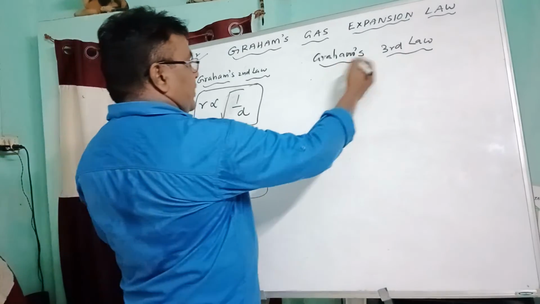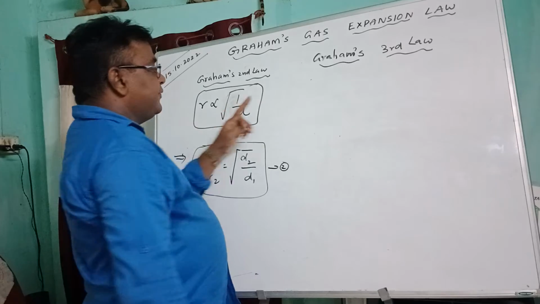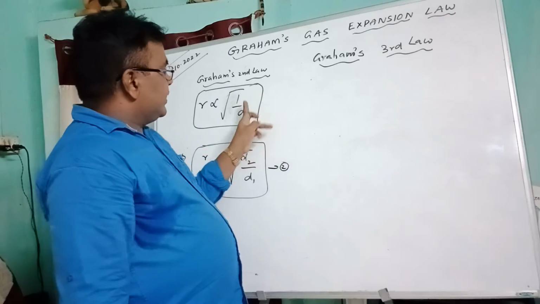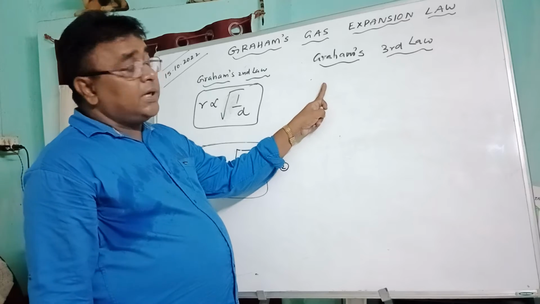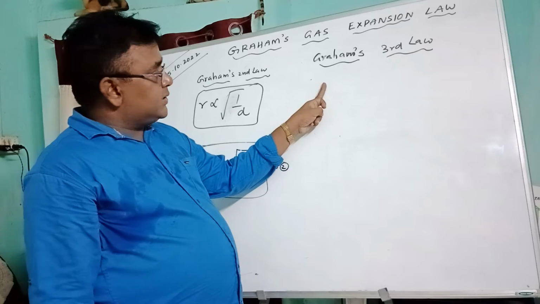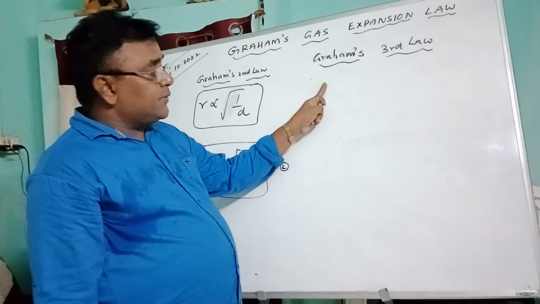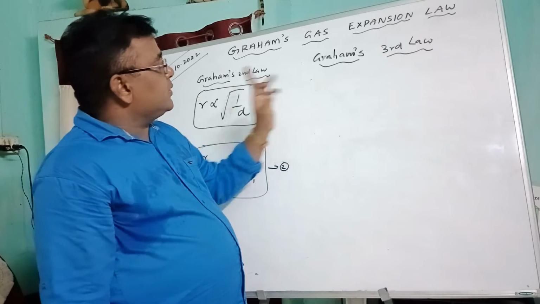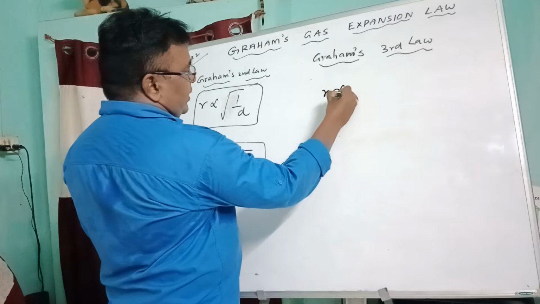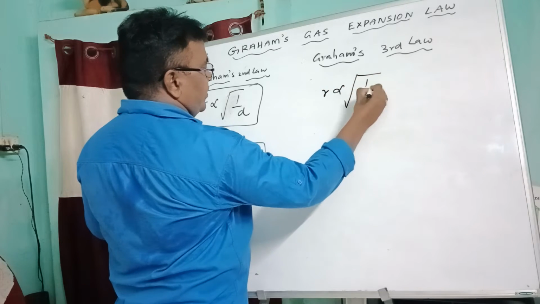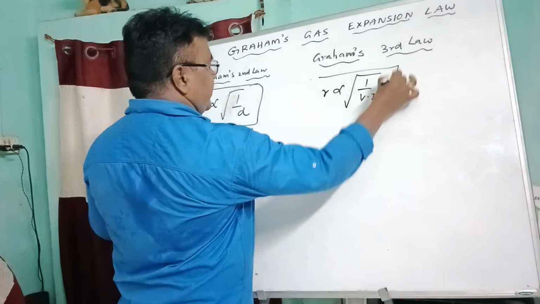Next one. The rate of diffusion R is inversely proportional to the square root of its vapor density. It is represented as R proportional to square root of 1 by VD.